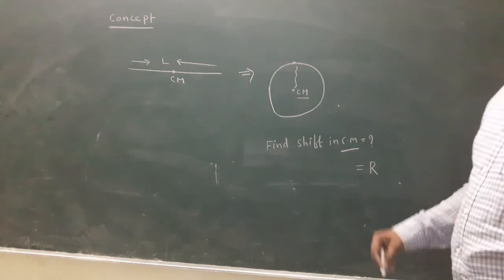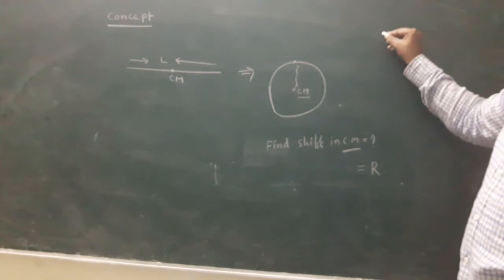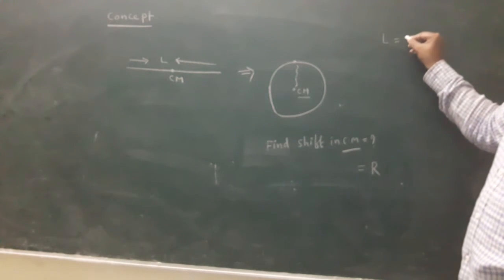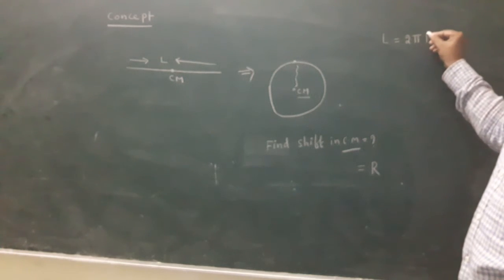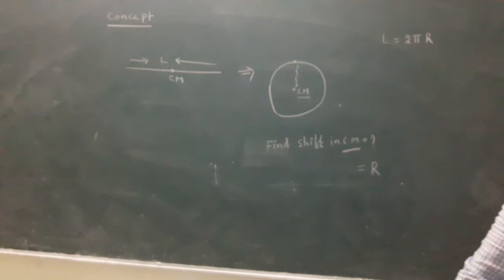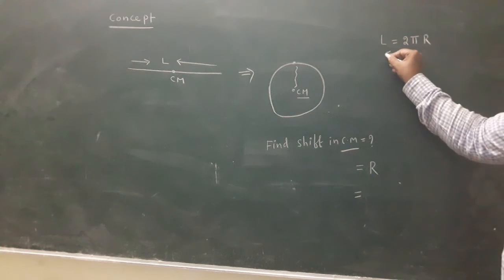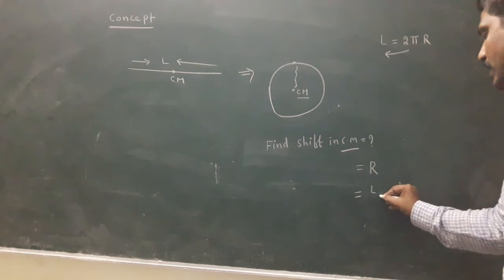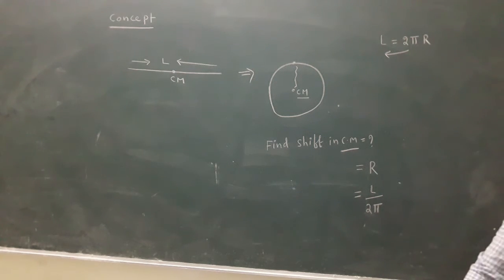Here to here, that is called radius in mathematics. The total length L is nothing but the circumference of the circle. Circumference formula is 2 pi r. Here what is the r value? L by 2 pi. This is the shift in center of mass. Write down, all.